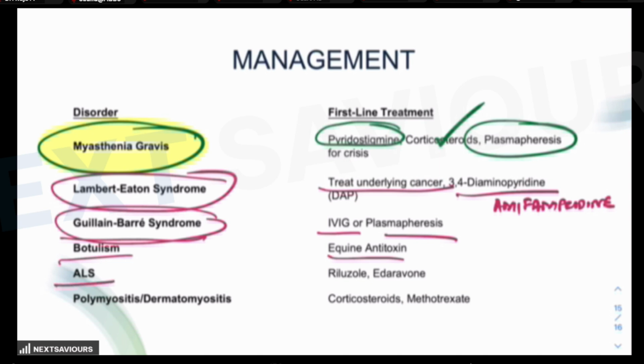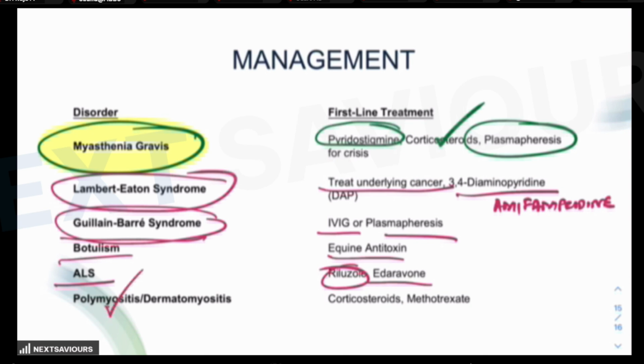In the management of amyotrophic lateral sclerosis, first of all, there is no cure. The treatment is only supportive. A glutamate inhibitor, that is riluzole, slows disease progression by 3 to 6 months. And edaravone is an antioxidant therapy which might slow the functional decline. Non-invasive ventilation or BiPAP might prolong survival in case of respiratory failure. And palliative care and gastrostomy feeding for dysphagia can also be considered.